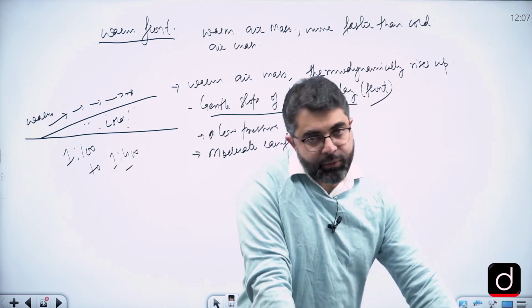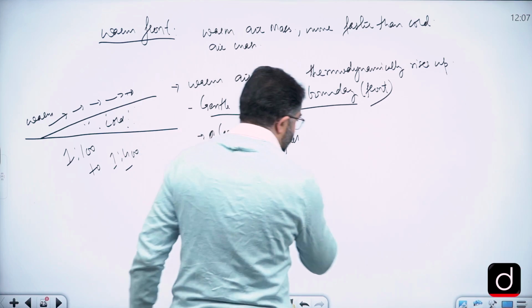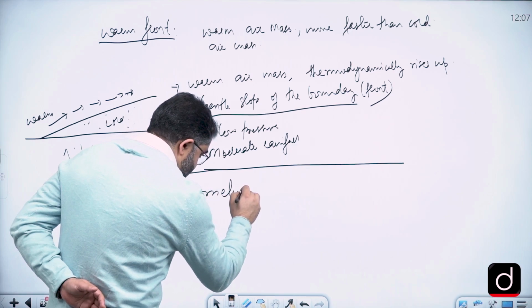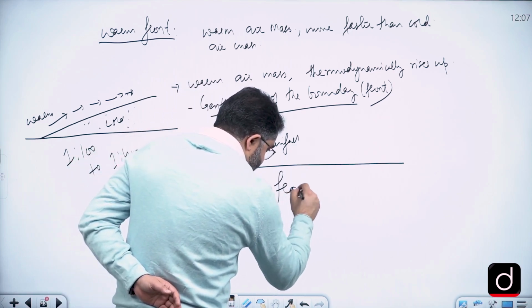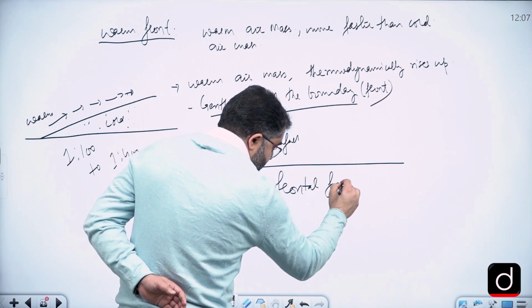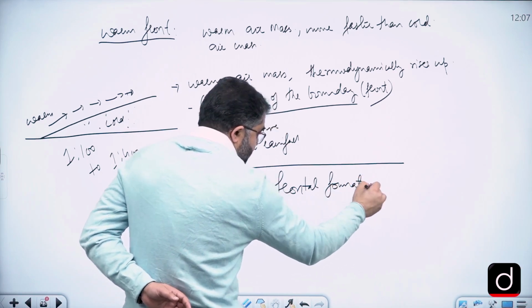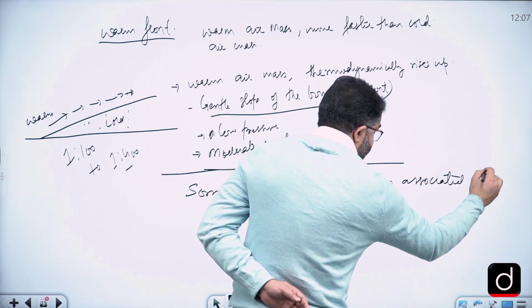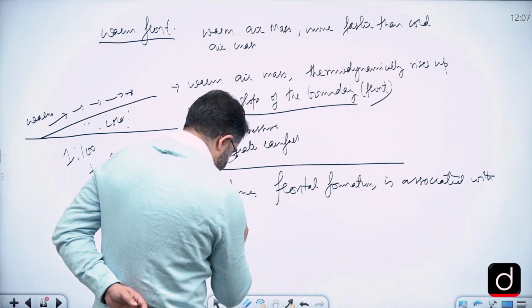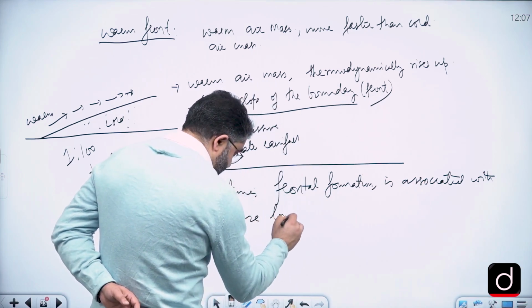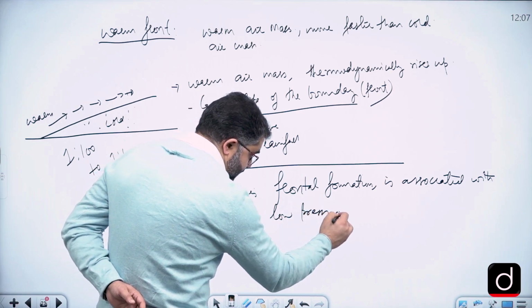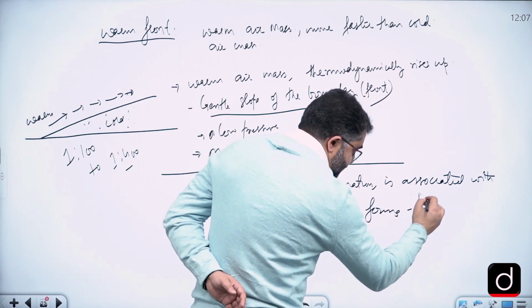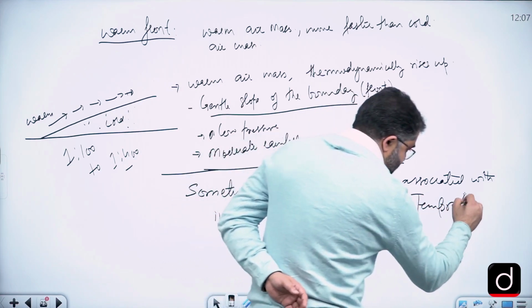So what would be the conclusion for this? In the conclusion we can write with just one line that sometimes the frontogenesis or frontal formation is associated with intense low pressure, that forms temperate cyclones.